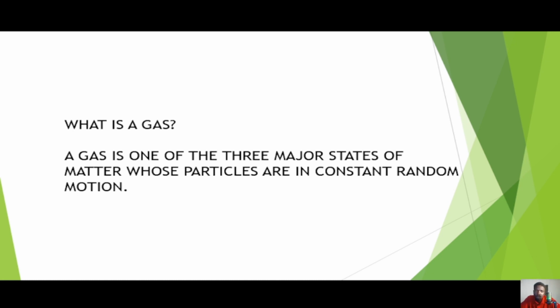What is a gas? A gas is one of the major states of matter whose particles are in constant random motion. The major states of matter include solid, liquid, and gas. There is plasma, but we'll talk about that in a different study. But just have this in mind, that gas is the particular state of matter whose particles are in constant random motion. So they're constantly moving. That's the most important thing to take note of.